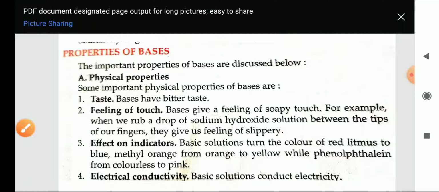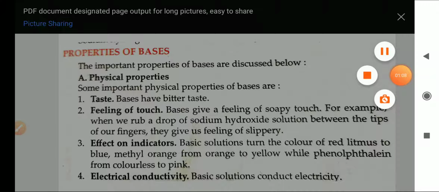Fourth is electrical conductivity. Basic solutions conduct electricity. Solid bases do not conduct electricity, but basic solutions, the solutions of bases, do conduct electricity.